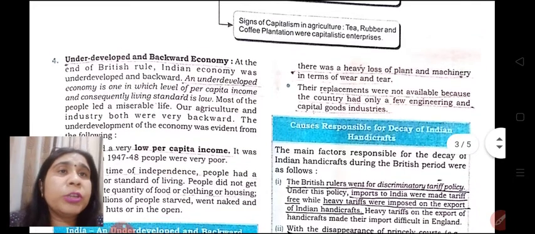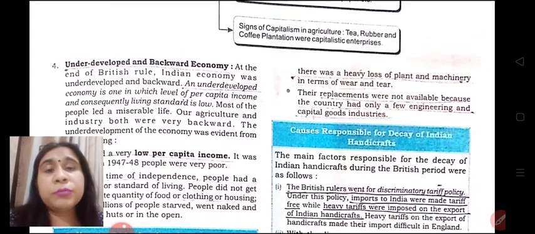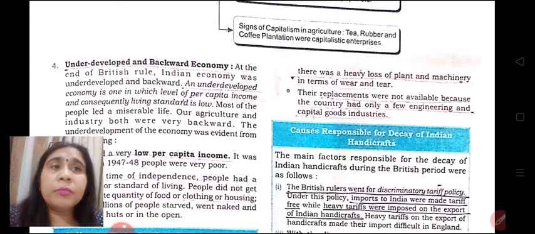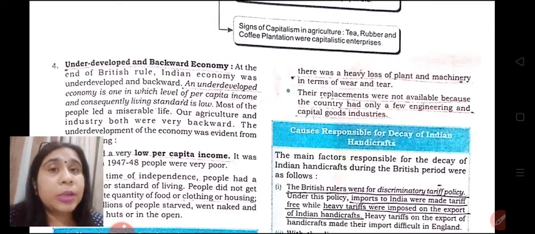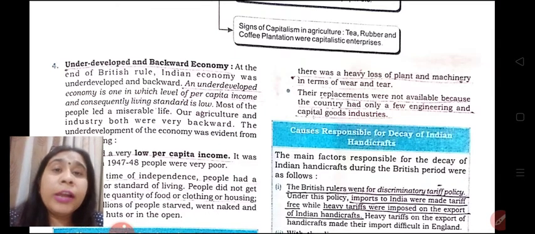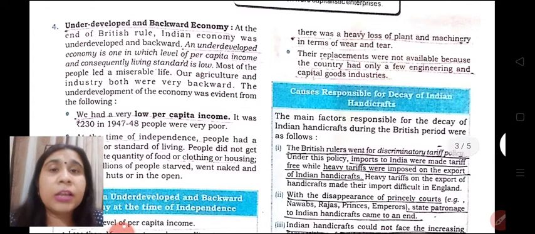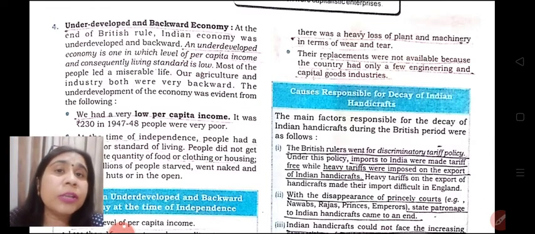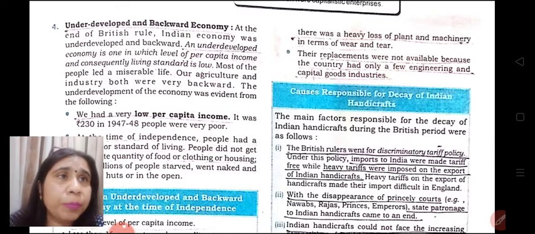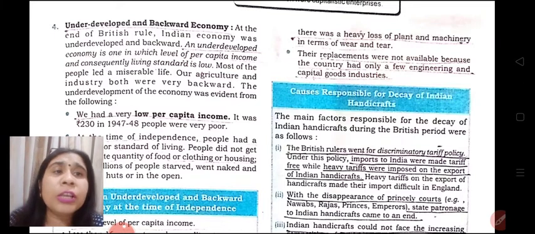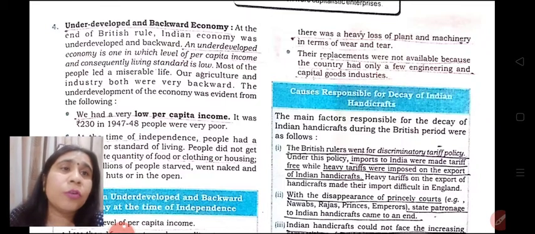Just go through these points, you'll come to know that this was a heavy loss of plant and machinery in terms of wear and tear, that is depreciation was very high, and replacements of depreciation were not there. Moreover, handicrafts of our nation which were previously flourishing, they also depleted, and the cause of decay was basically the discriminatory tariff policy of the government.